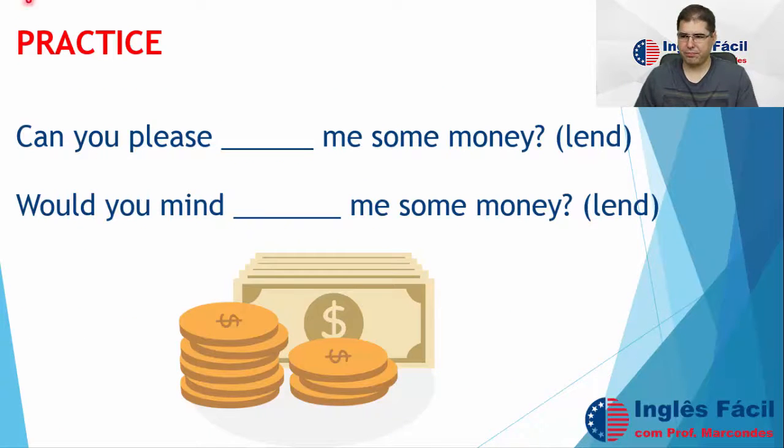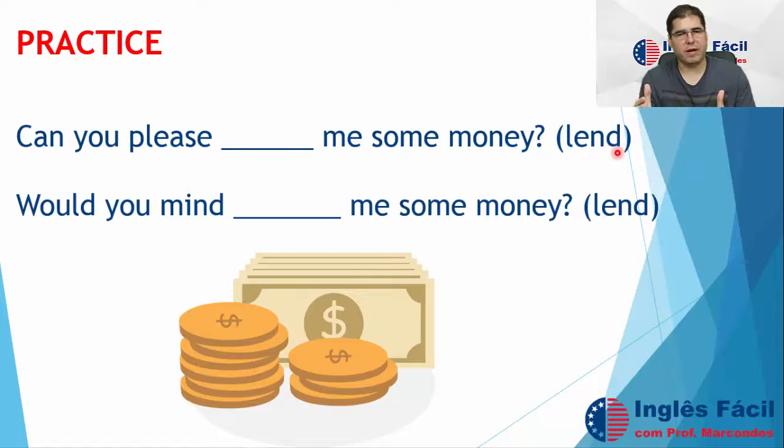Now, please fill in the blanks here with the correct form of the verb in parentheses. So, "can you please," I want to use the verb to lend. Do you remember what lend means? It's when you give something to someone, but for a period of time.